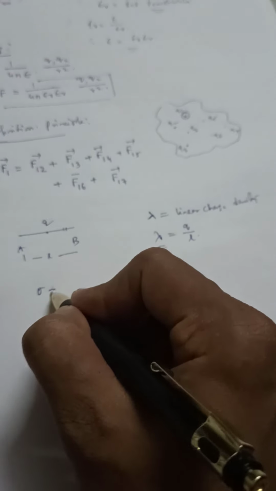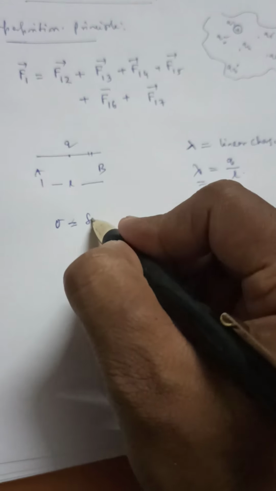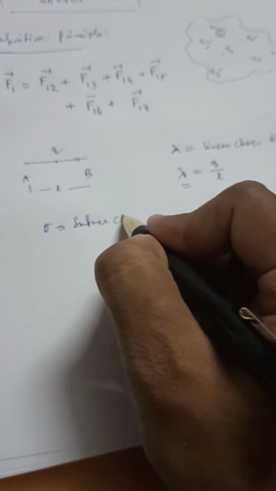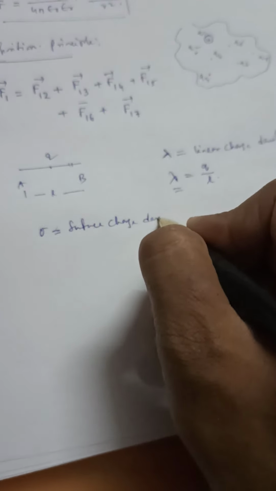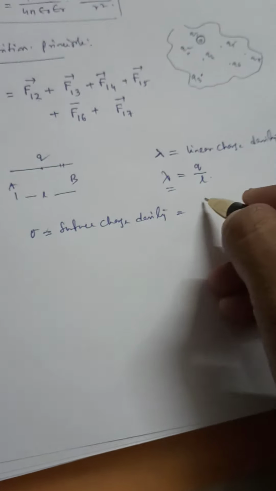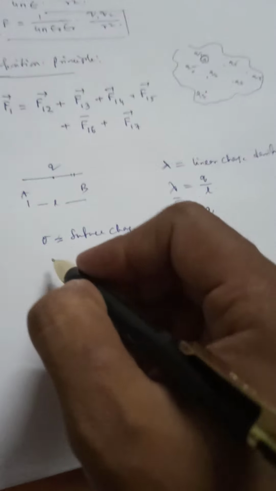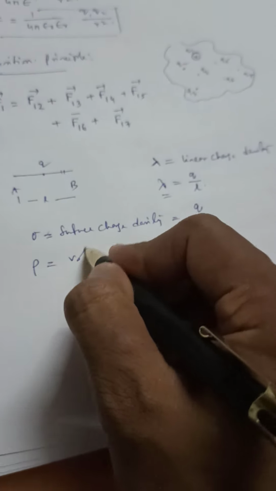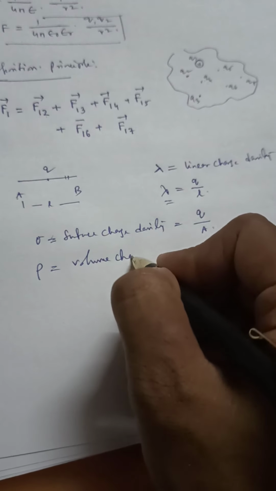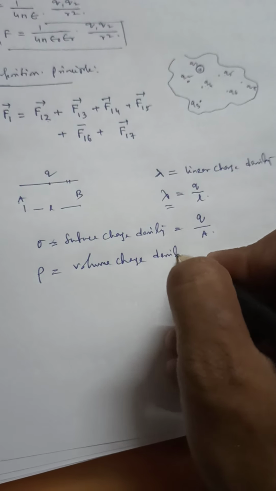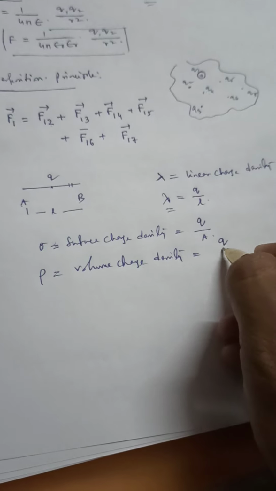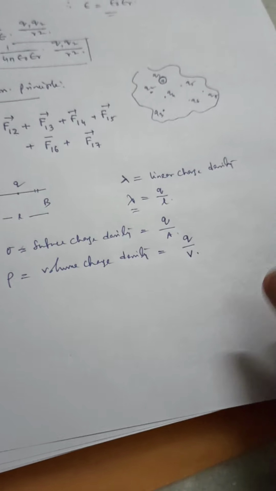Similarly, we can define sigma, known as surface charge density, which is the amount of charge present per unit area. Similarly, we can define rho, the volume charge density, which is how much charge is present per unit volume of the body.